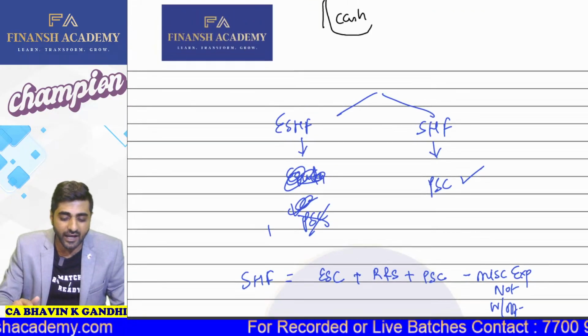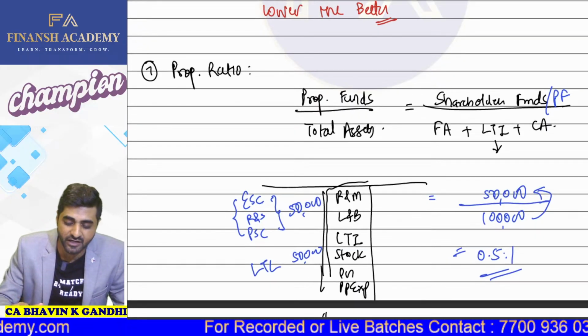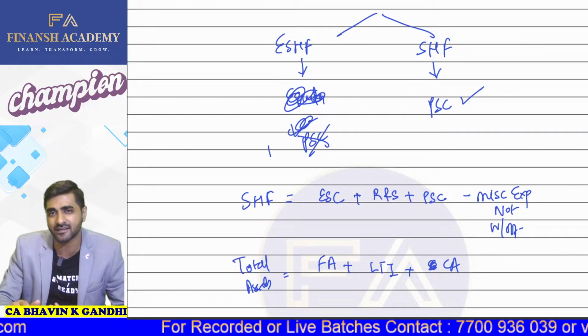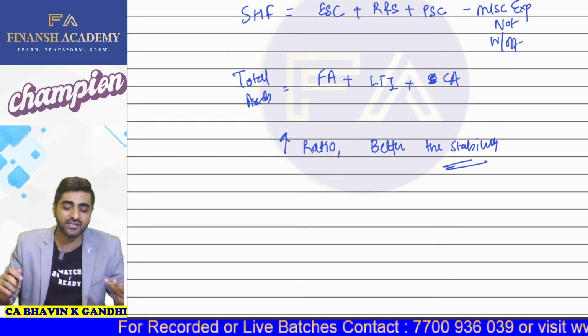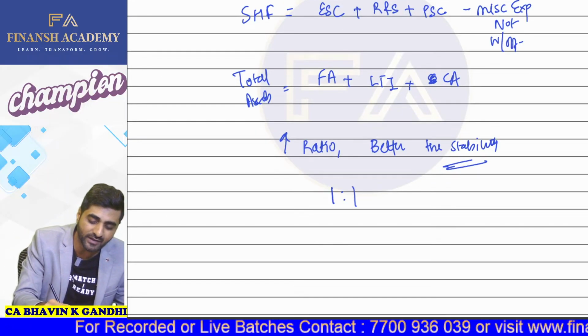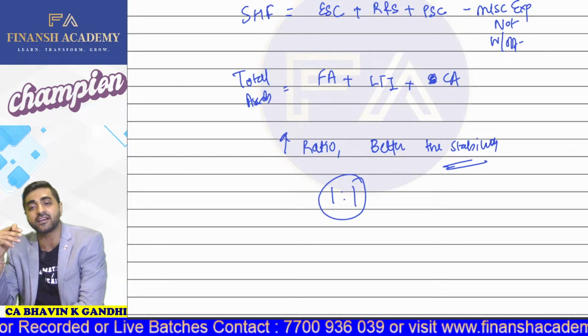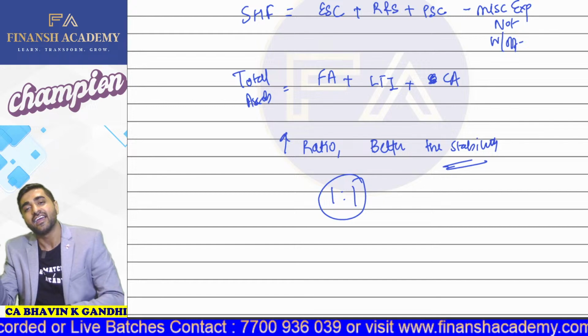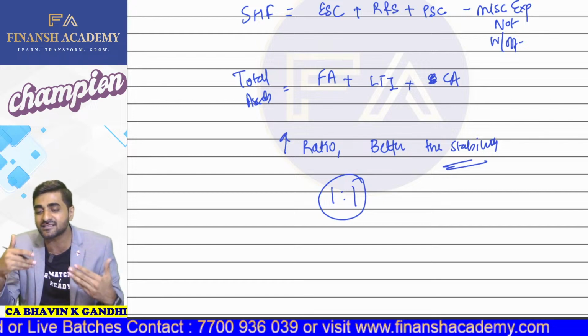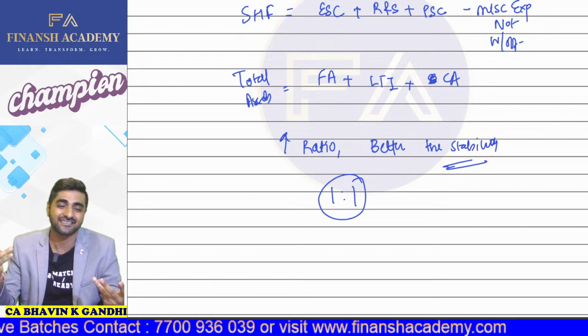So in examination, this proprietary ratio should always be higher, the better. And the maximum this ratio can get is always 1:1. If a particular company has a proprietary ratio of 1:1, what does it indicate? It indicates that the entire funds are self-financed.